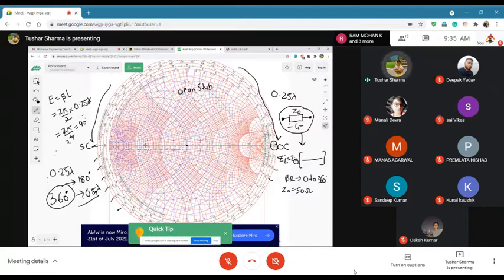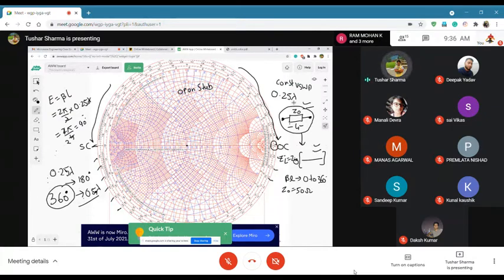I'm actually planning to give this as one assignment problem, and you guys should plot and see that you will be moving on a constant VSWR circle. And I guess somebody asked me this before, and we had this discussion earlier, so I won't go into that again. So there is one thing, transmission line always moves on constant VSWR circle.